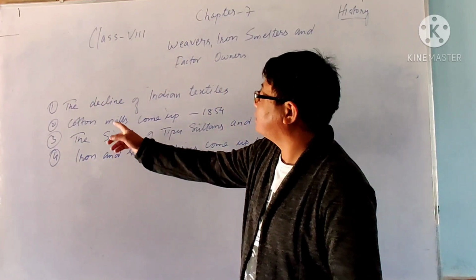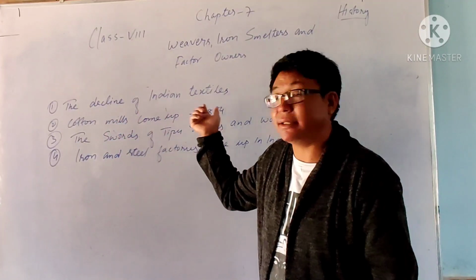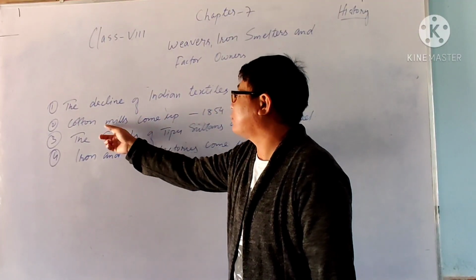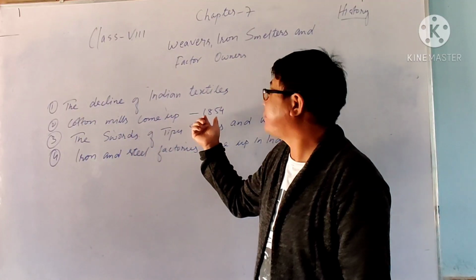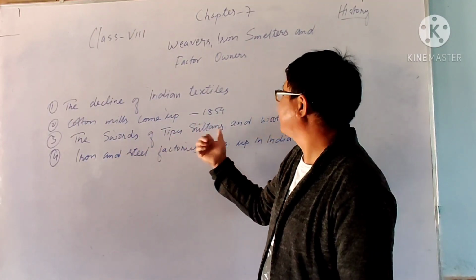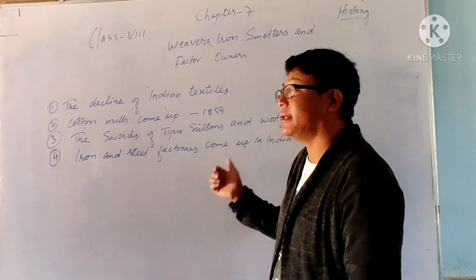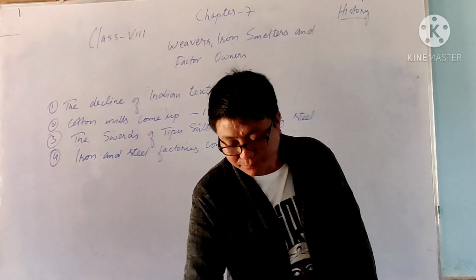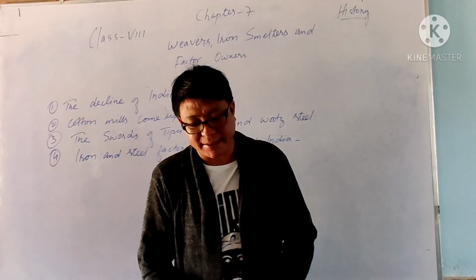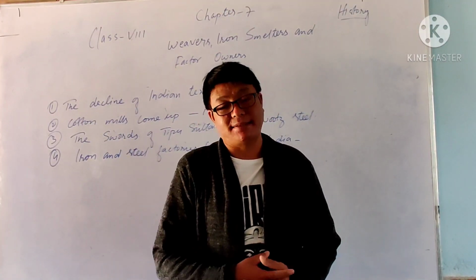Today we will discuss the decline of the Indian textile industry, the cotton mills that came up in 1854, and the steel and iron factories that came up in India, including the wootz steel of Tipu Sultan. We have already mentioned the decline of the Indian textile industry.